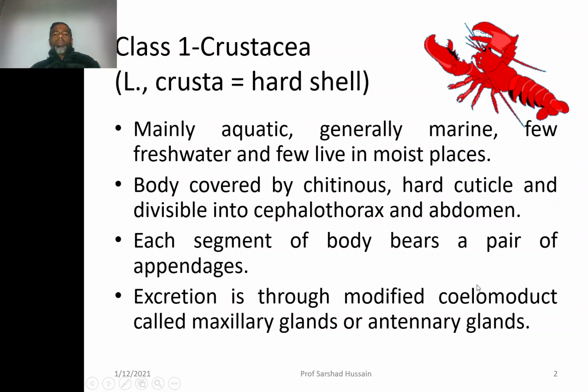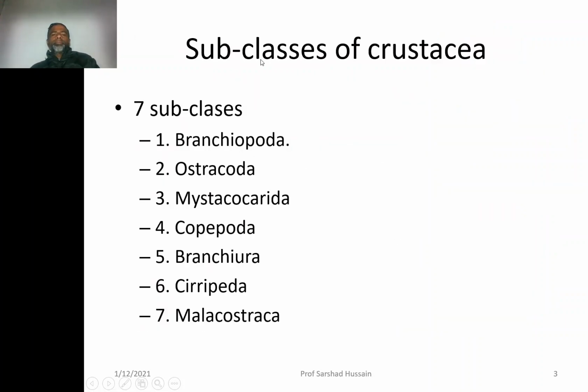Excretion is through a modified coelomoduct called maxillary gland or antennary gland. So you might remember the Malpighian tubules that we discussed during the salient features of the phylum Arthropoda. Slightly modified coelomoducts called maxillary glands or antennary glands are present in class Crustacea.